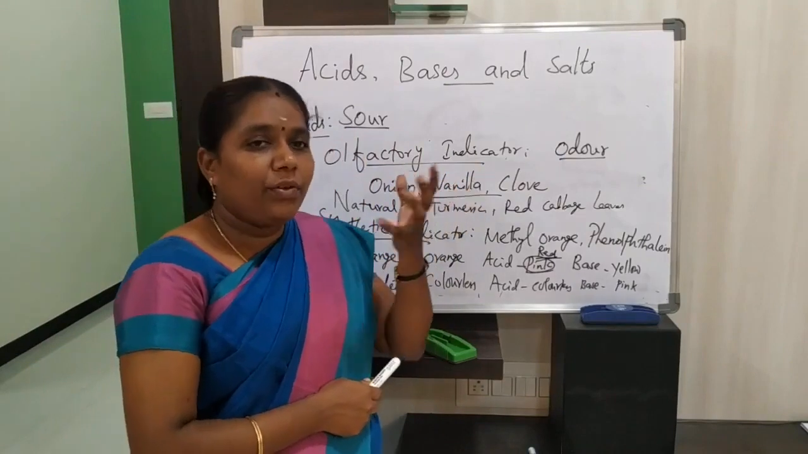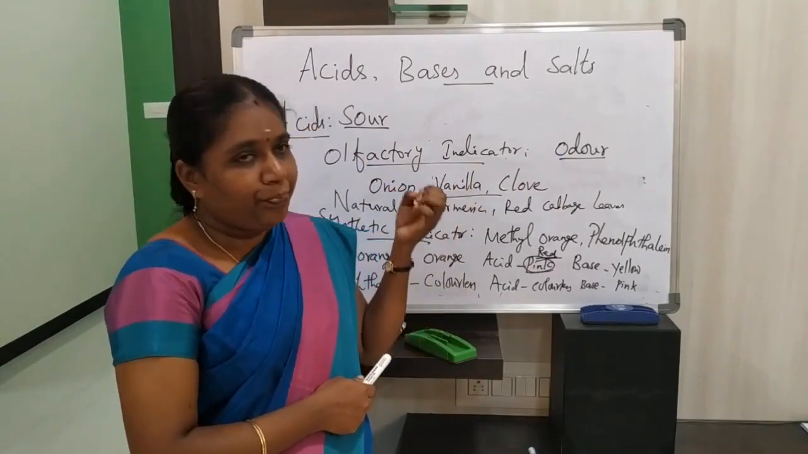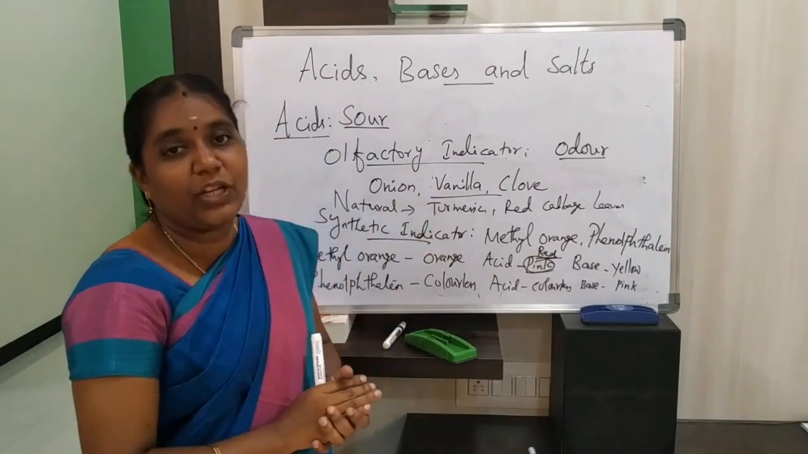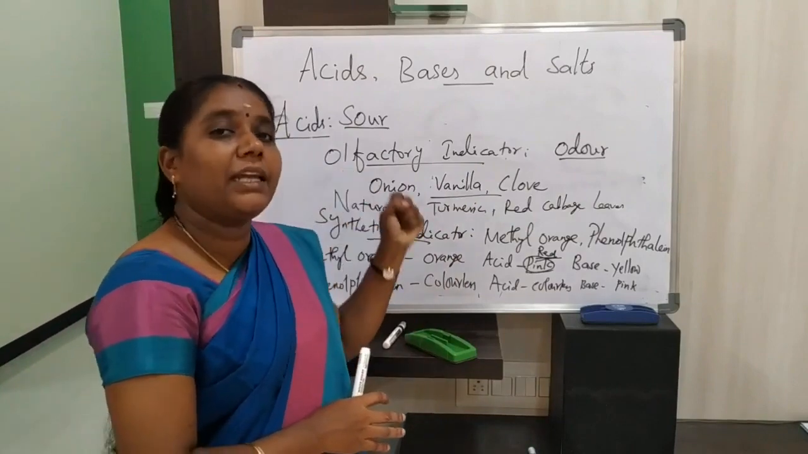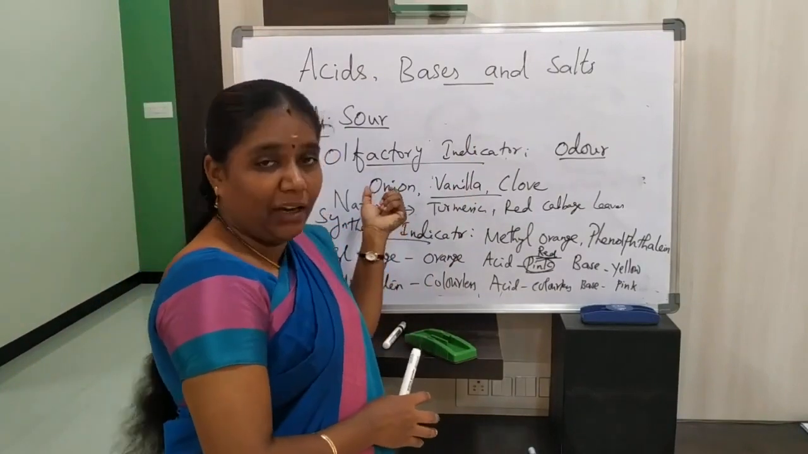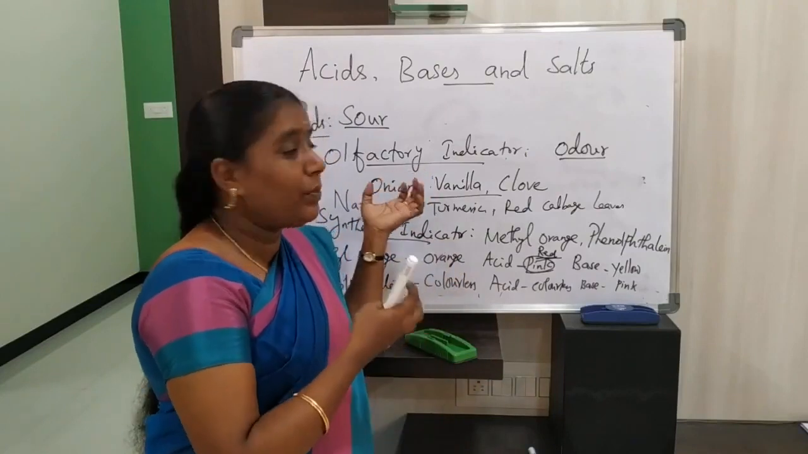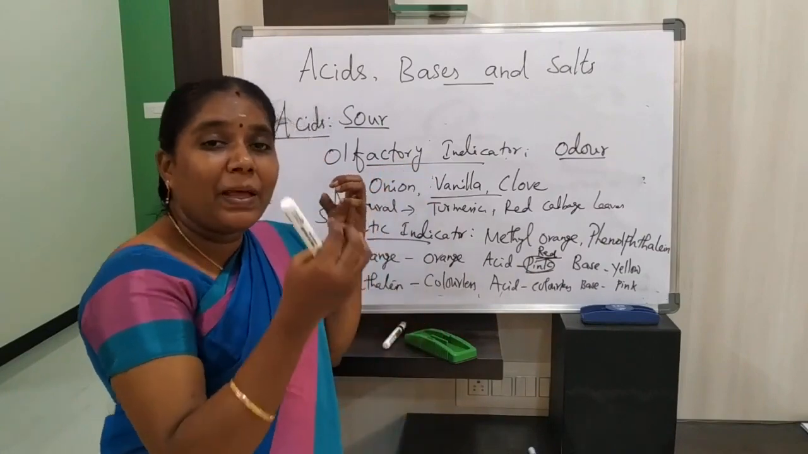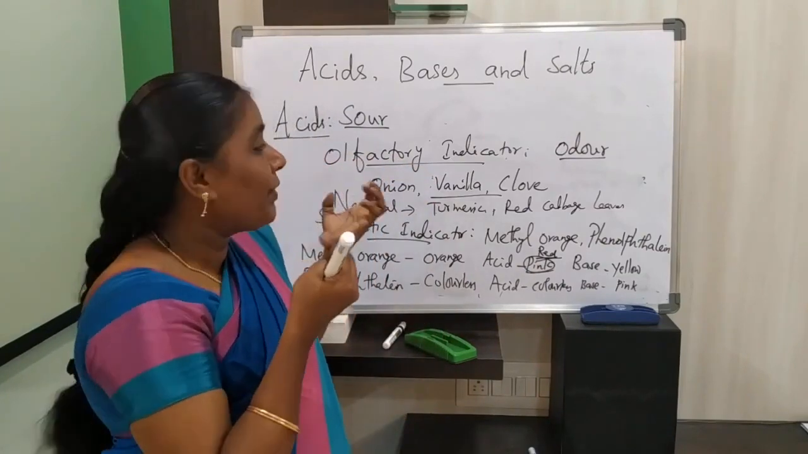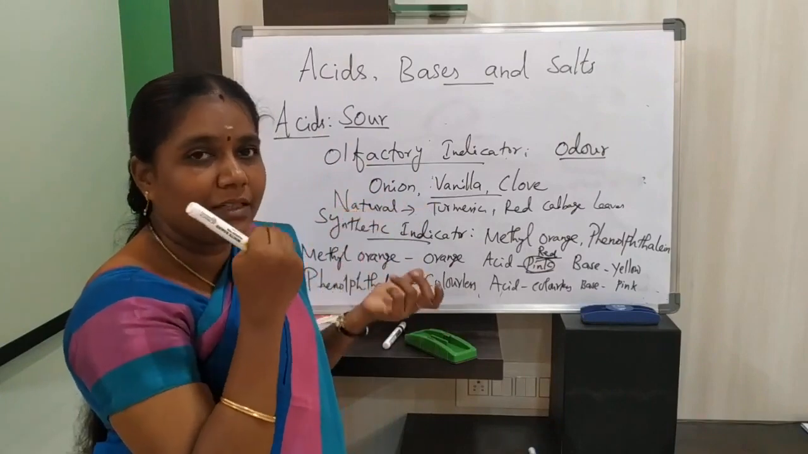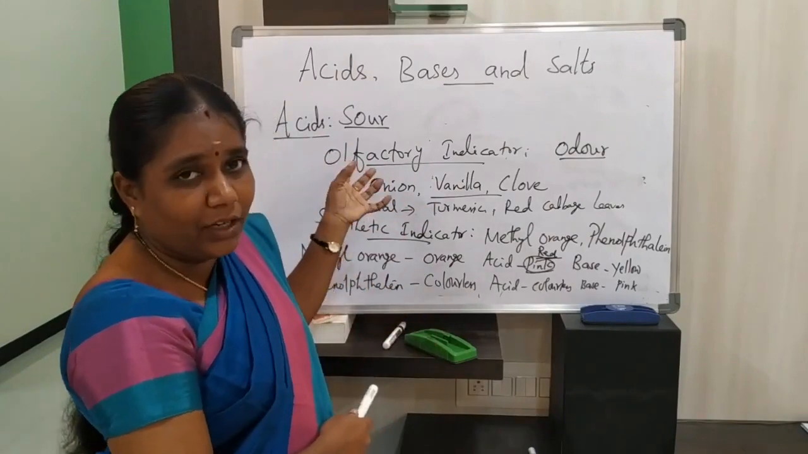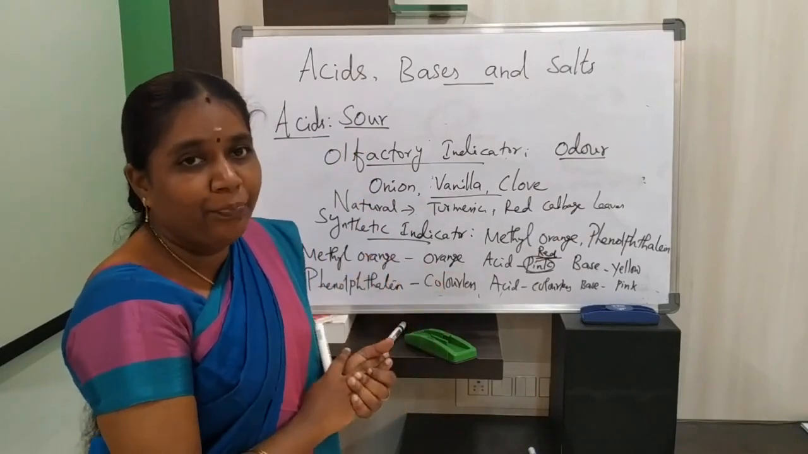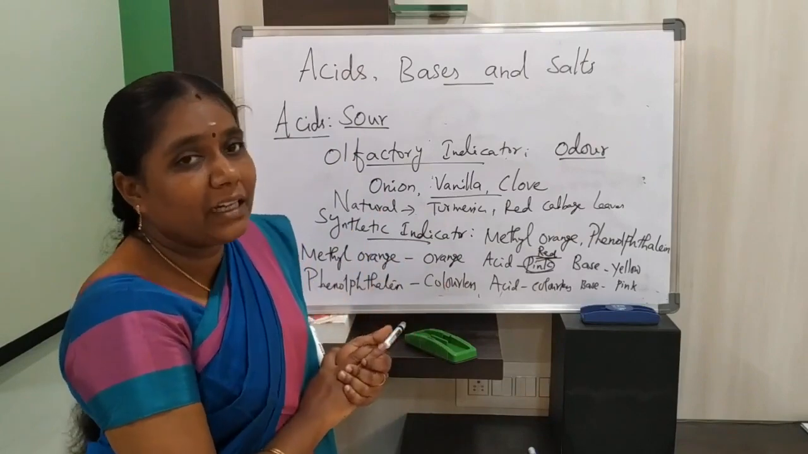We identify these indicators with the help of odor, not by a change in color. How will you identify them with the help of odor? By using some onion, vanilla, or clove. If you use vanilla essence, onion, or clove, we will get the smell of onion, the smell of vanilla essence, and the smell of clove gently, isn't it? Suppose you take onion juice and add it in acids, we will feel the same onion smell. But in bases, the smell will not be detected.